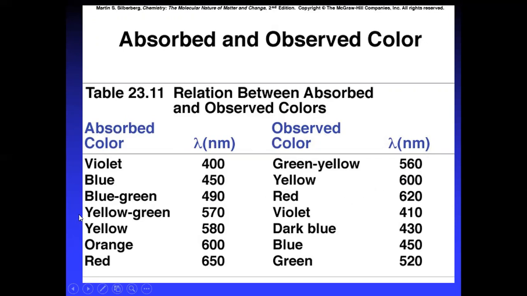At different nanometers: if it is blue-green, 490 nanometers, the emitted color will be red, observed at 620 nanometers. If yellow-green, 570 nanometers, the observed color is violet, at 410 nanometers. If yellow is absorbed at 580 nanometers, the observed color is dark blue at 430 nanometers.